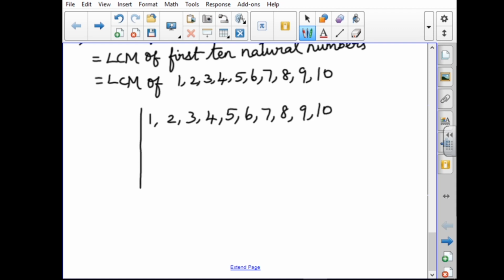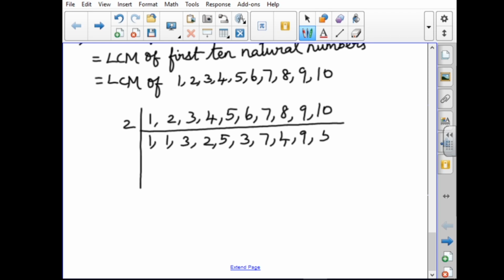The numbers that are multiples you can leave out. Here you have 5 even numbers and 5 odd numbers. We can give first preference to the even numbers, so we can divide it by 2.